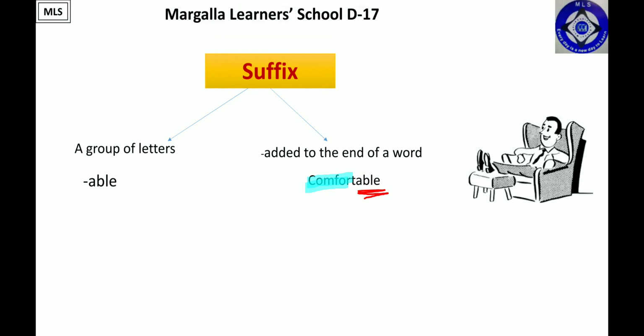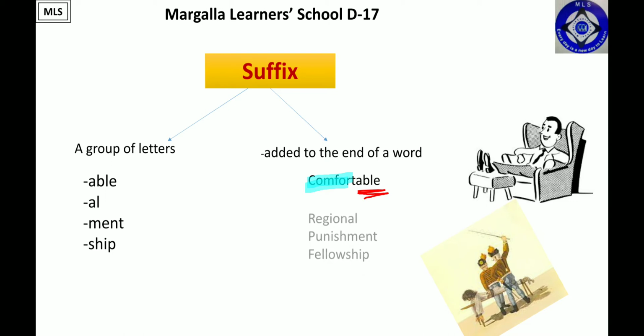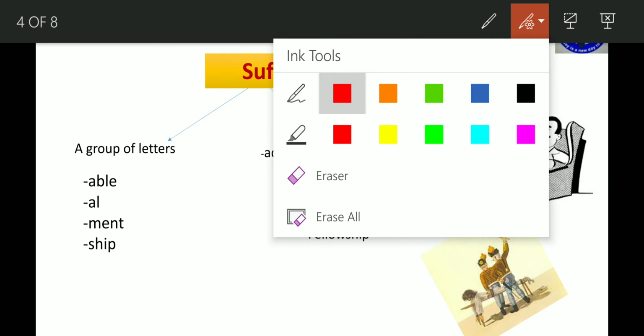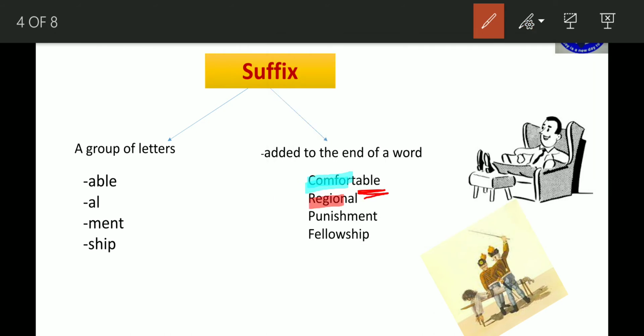Suffix is a group of letters that is always added to the end of a word to make a new word. We have more examples like al, ment, ship, and the new words which we would get like regional, punishment, fellowship. Now you see, my dear students, region is the root word, punish, fellow, these are the root words, and then I added the suffix al to make a new word as regional. Then I added ment to punish to make a new word punishment. Then I added the suffix ship to make a new word fellowship.